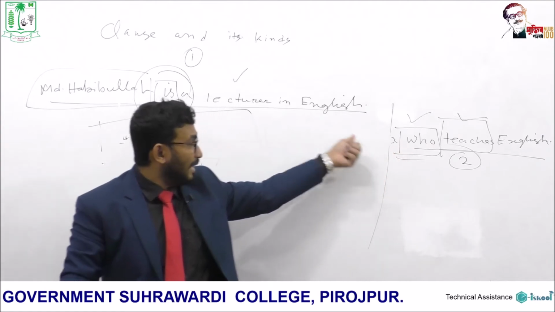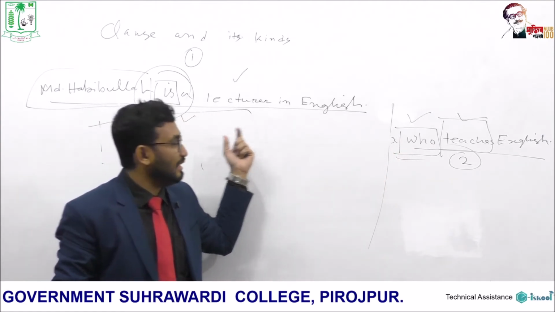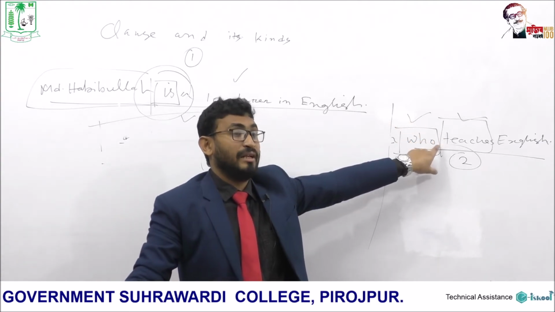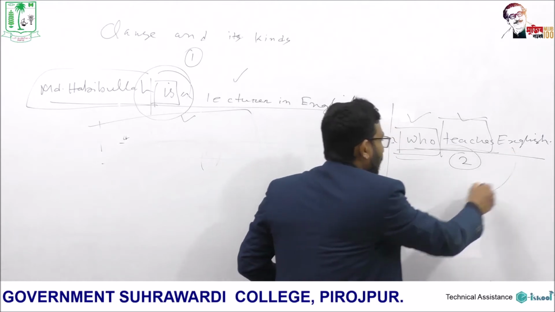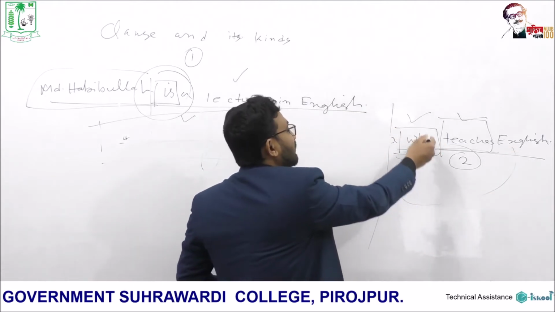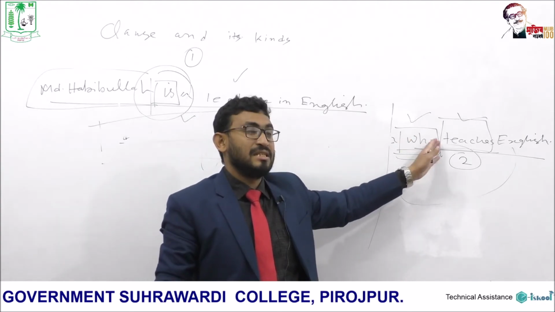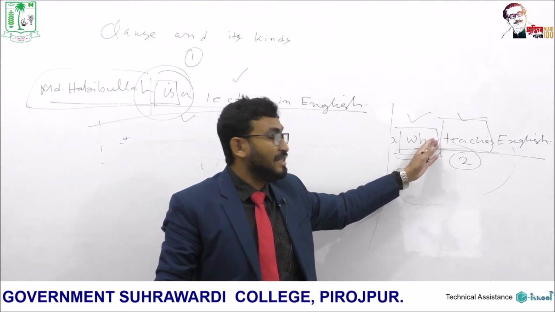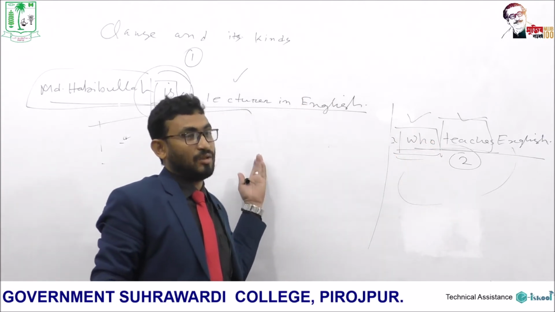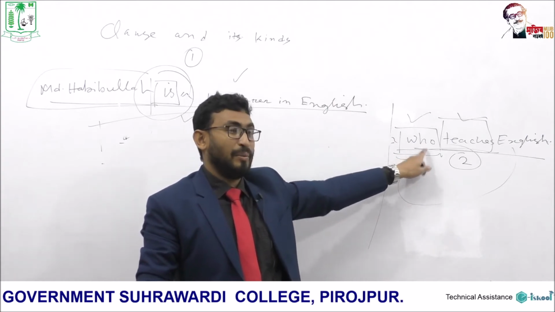But if no other independent clause is written here, this very clause cannot give a meaning. It means that the meaning of this clause, completeness of this clause, depends on another clause. What does it mean? It means this is a dependent clause, because it depends on another clause. As it depends on another clause, this is a dependent clause.